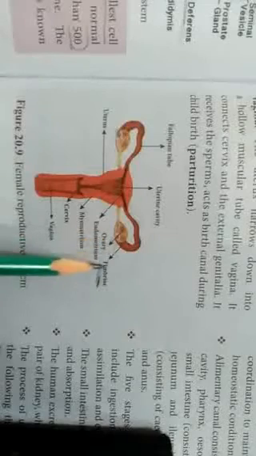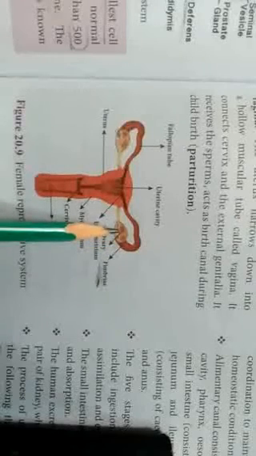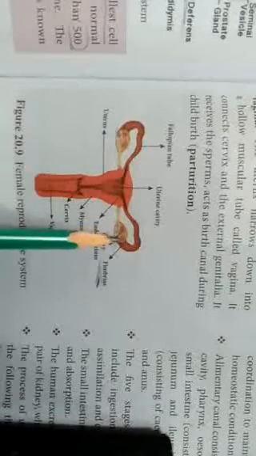The finger-like projections are called fimbriae, one on the left side and one on the right side. Near the ovary, the fimbriae pick up the ovum from the ovary.